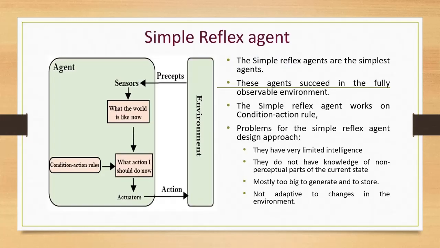First, let us see about simple reflex agent. The simple reflex agents are the simplest agents. These agents take decisions on the basis of the current percepts and ignore the rest of the percept history. These agents only succeed in a fully observable environment. The simple reflex agents do not consider any part of the percept history during their decision and action process.